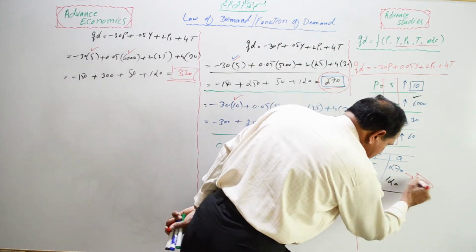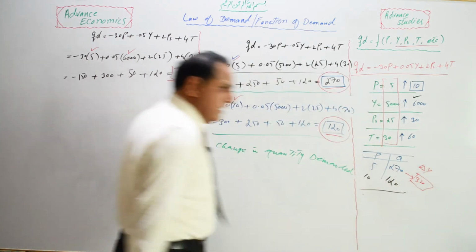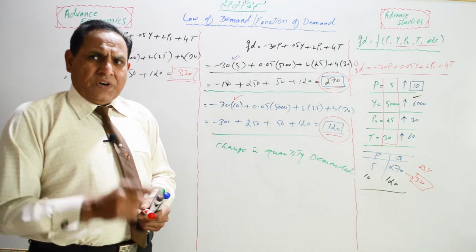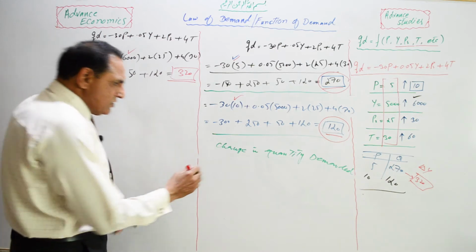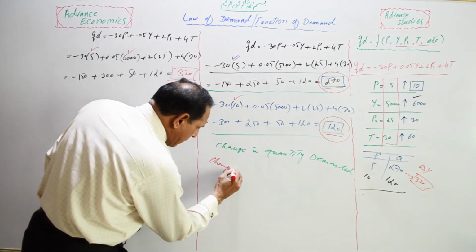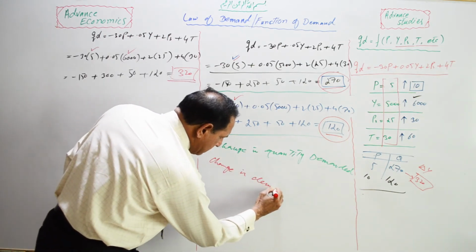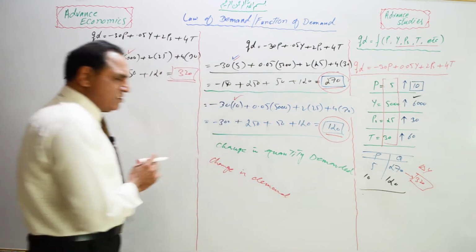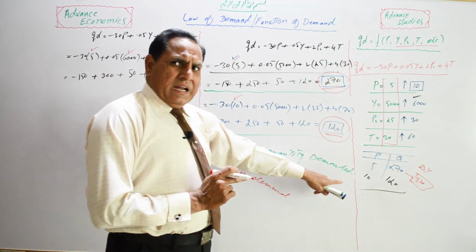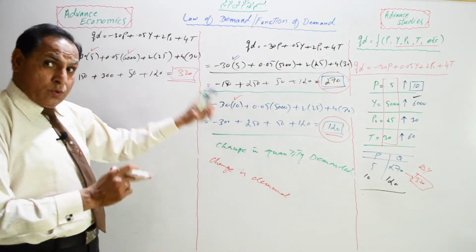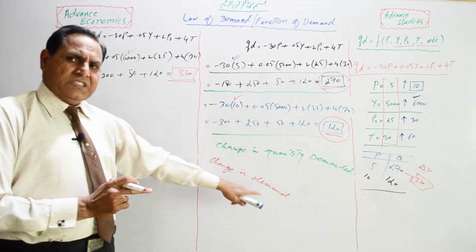320 units. This change is because of change in income. The demand changes because of other factors, not because of price. This is known as change in demand. If there is a change because of price, this is known as change in quantity demanded, and if there is a change in other goods, other factors, this is known as change in demand.